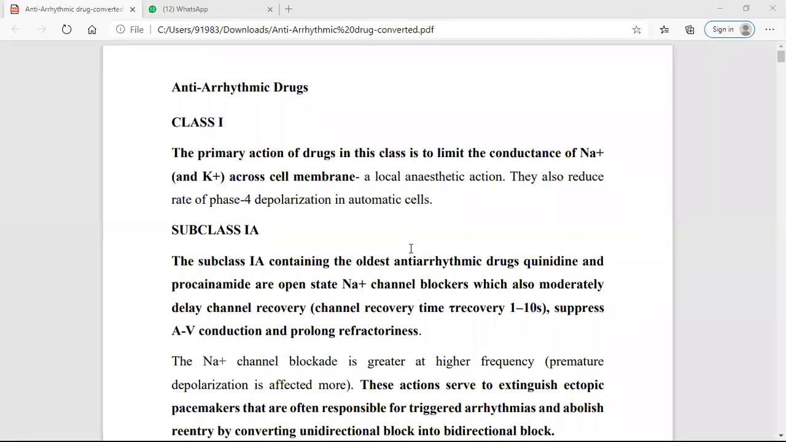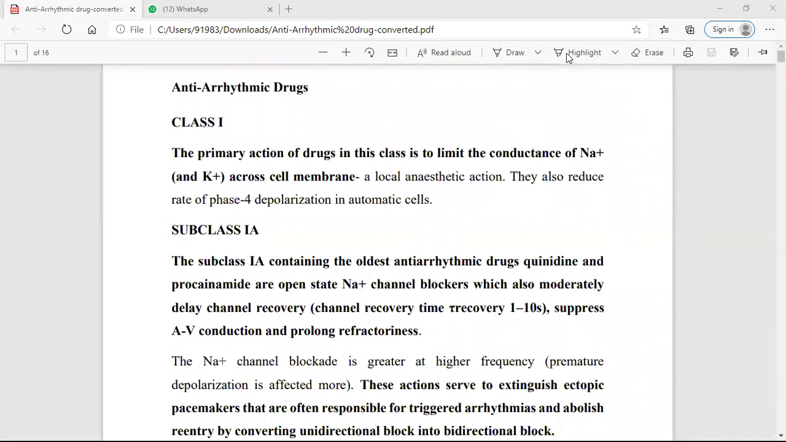So simply, in the action potential diagram, you must understand that these drugs inhibit phase zero. Means when these drugs inhibit phase zero, they inhibit depolarization, and due to that inhibition of depolarization, excitation is